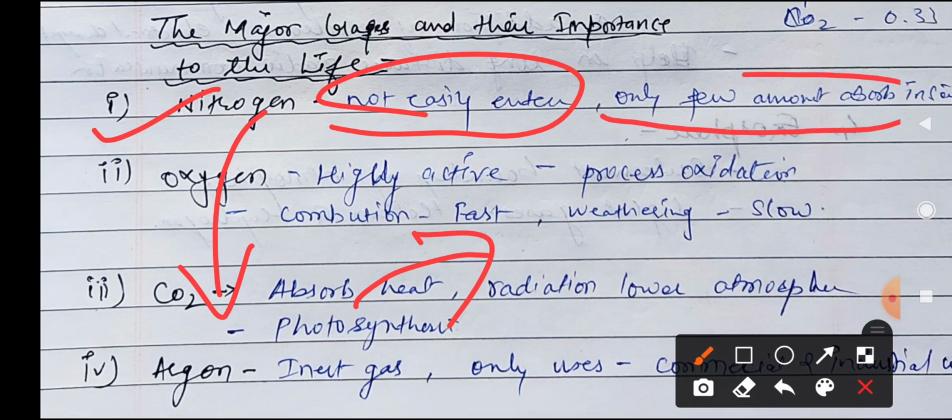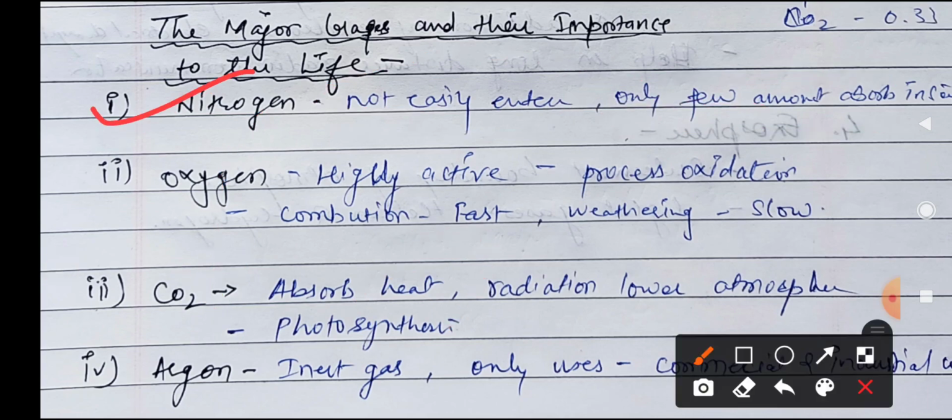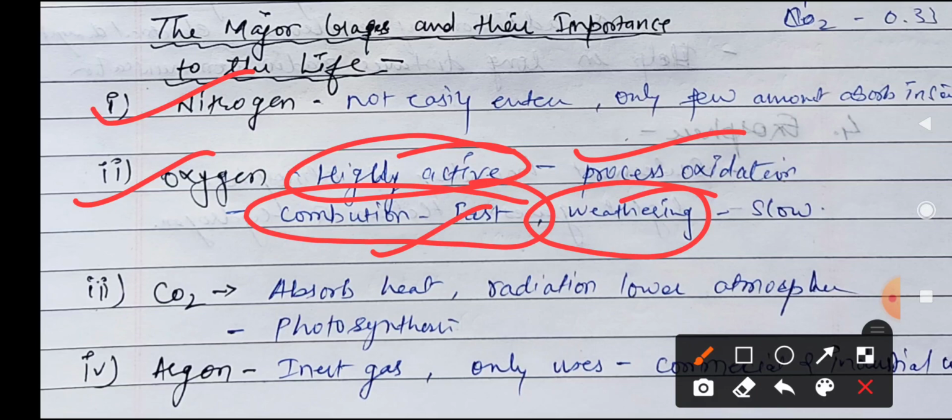Only a small amount of nitrogen is absorbed by the soil and used by the plants, but it is a very important part for the plants. This nitrogen is very important for the plant, and oxygen is very important for the animals. It is a very highly active gas. It can react very fast with each gas and each thing. That's why it is highly active, and we can see examples of how it is fast and how it is slow. In combustion the oxidation is very fast, and in weathering the oxidation is very slow. These are the two examples by which we can understand how active it is and how slow it can be.